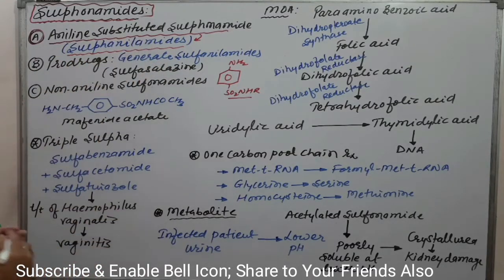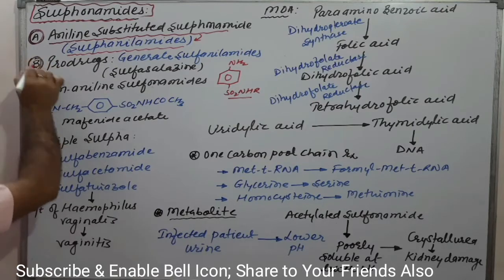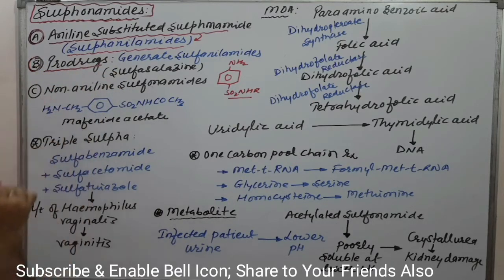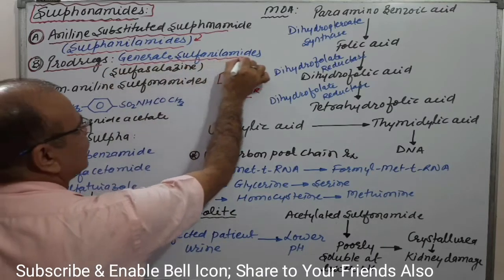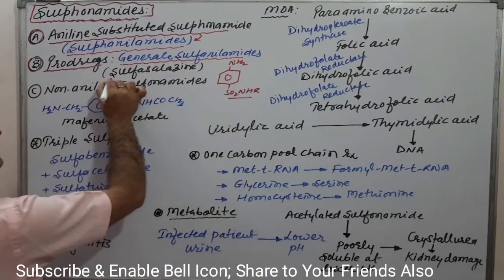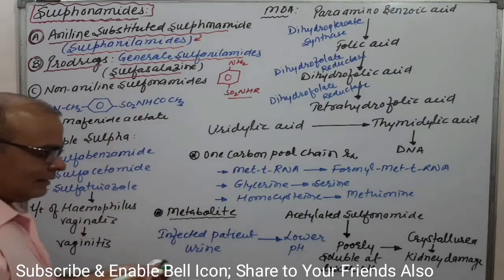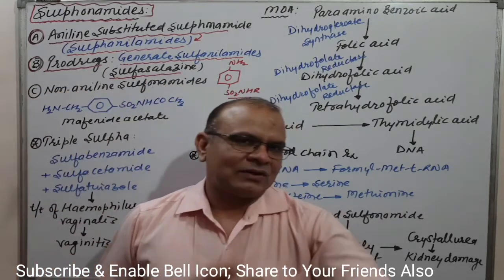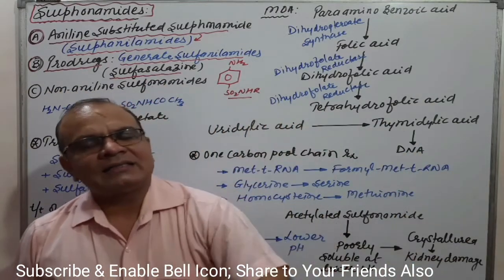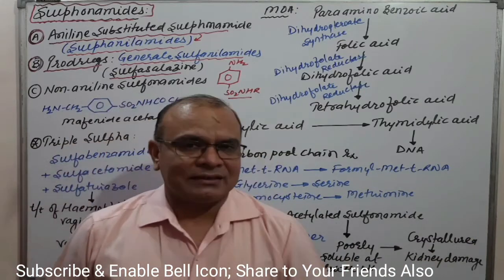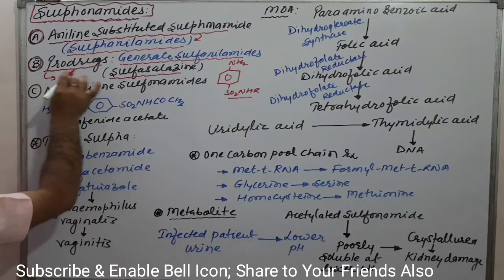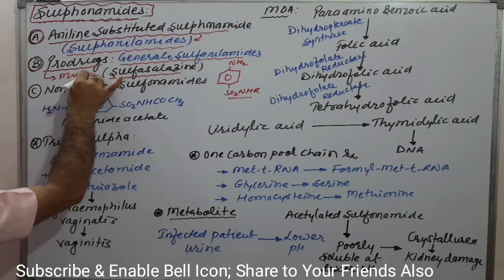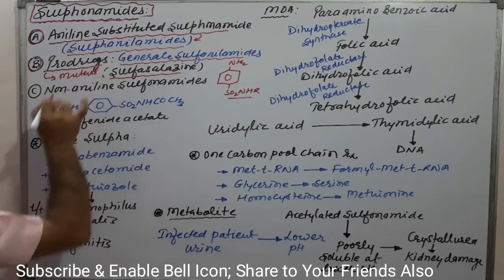Clear? Next, as we have discussed the prodrug, the mutual prodrug generates sulfonamides. We have taken the example of sulfasalazine. In sulfasalazine, one sulfanilamide and another mesalamine is generated. That was the prodrug, and specifically sulfasalazine was the mutual prodrug. In the last lecture we discussed it completely.